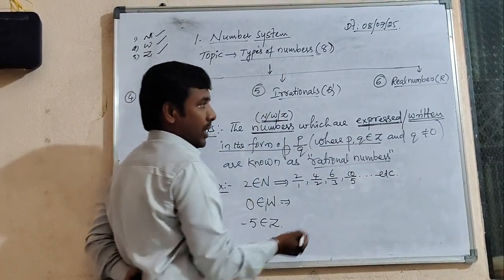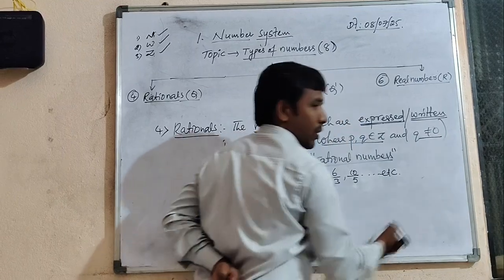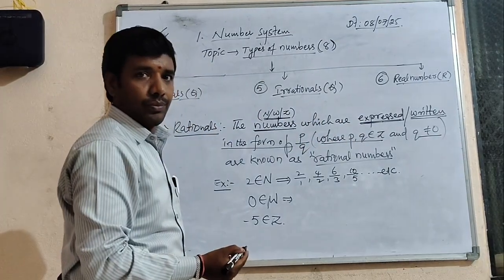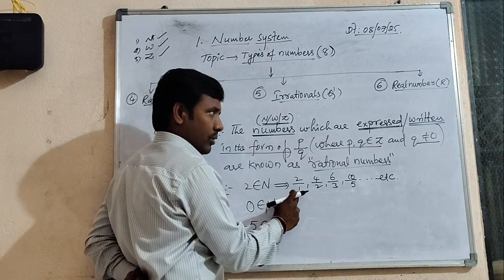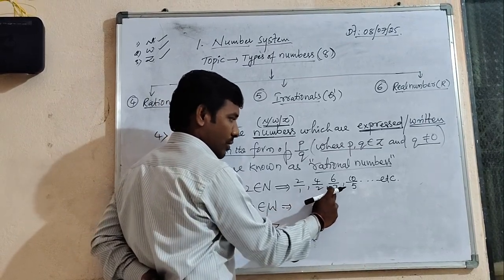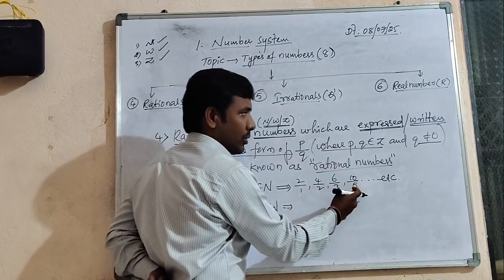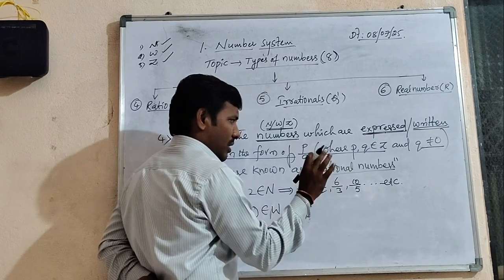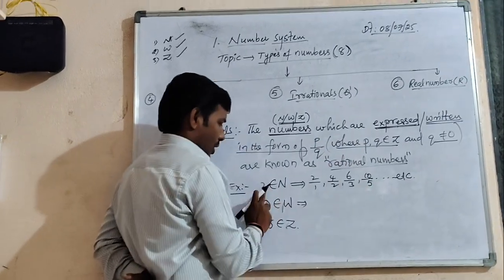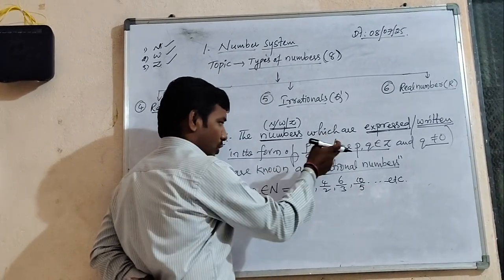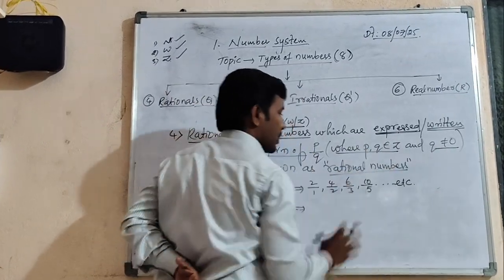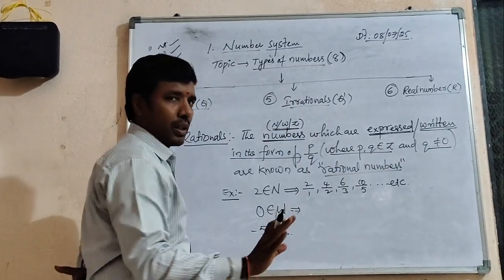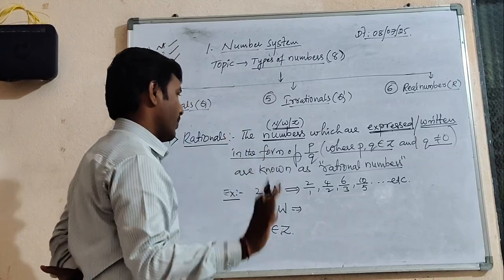Let us go with the other condition, that q is not equal to 0. See, is q equal to 0 anywhere? No. No. No. Clearly observe. 2 is natural, and we express it in the form of p by q under these two conditions. I think everybody understood very clearly.